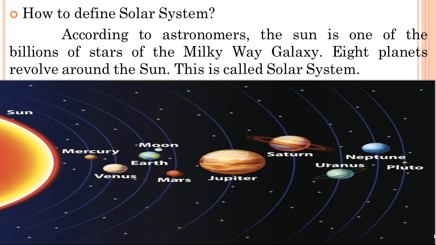And how can we define a solar system in proper wording? According to astronomers, the experts of astronomy, the Sun is one of the billions of stars of the Milky Way galaxy. 8 planets revolve around the Sun. This is called solar system.